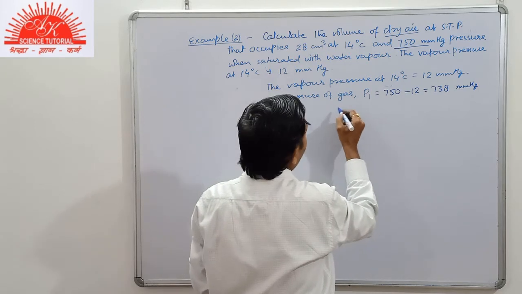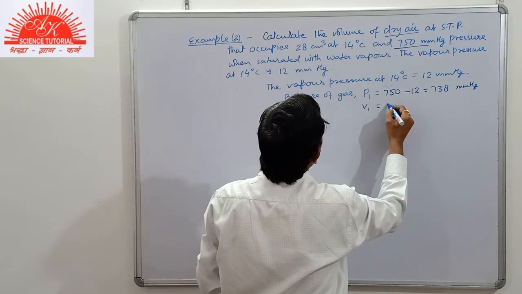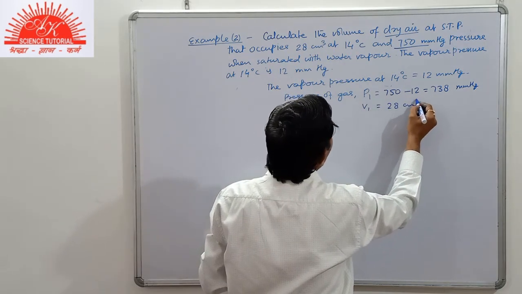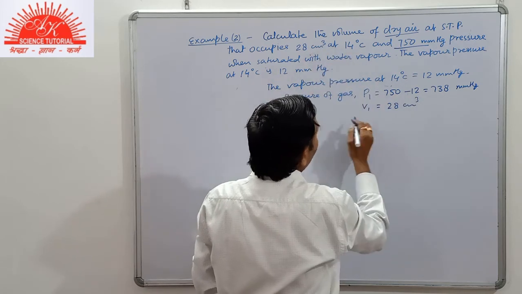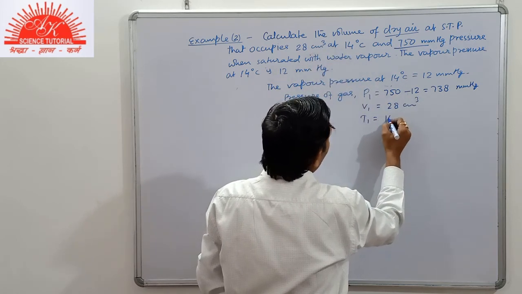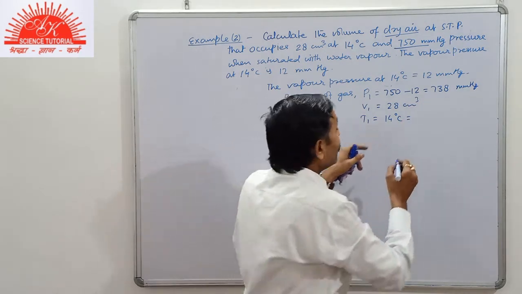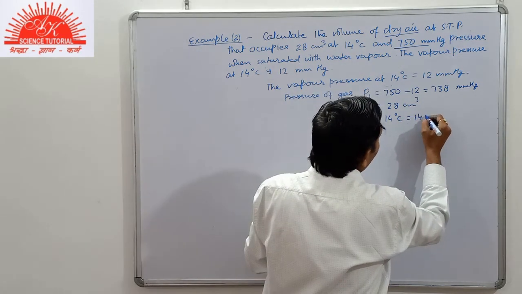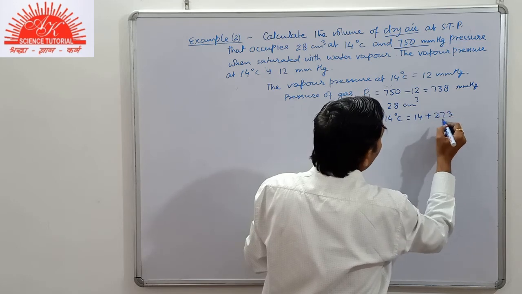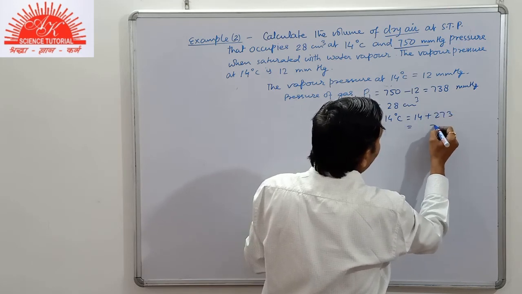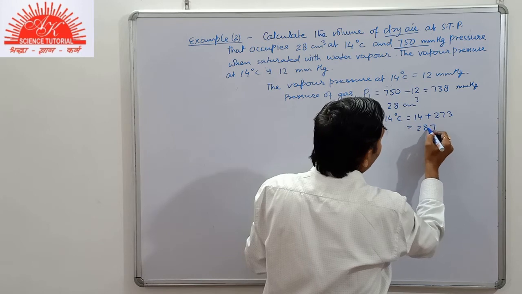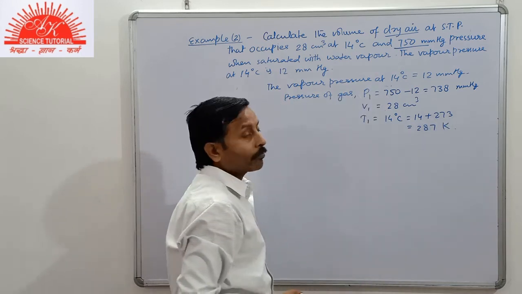Then write V1 is 28 cubic centimeter, the initial volume, and T1 temperature is 14 degrees Celsius, but you must convert this into Kelvin by adding 273, hence it is 287 Kelvin.